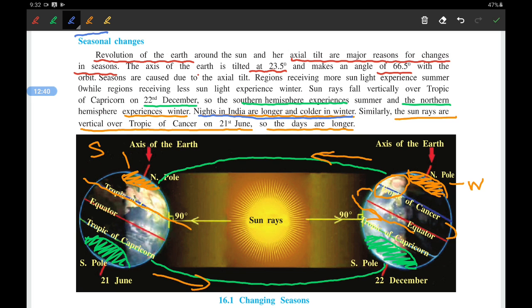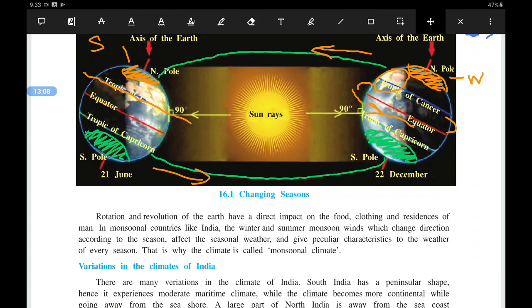You can see right now also, probably at 6:30 in the evening it will be darker, and the sun will rise after almost 6:30 in the morning. But during the summer season, the day will be longer. Okay, the day will be longer and the nights will be shorter.